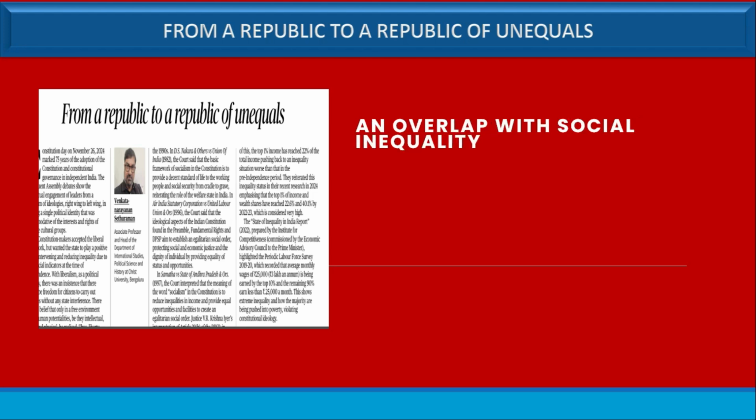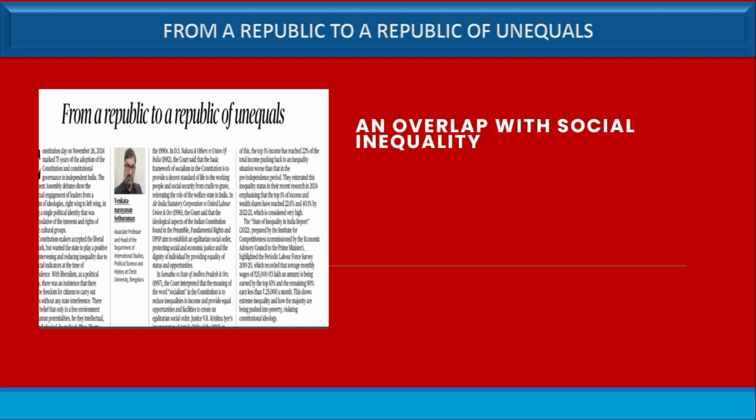So inequality always overlaps with social inequality. Scheduled Tribes are not present in the billionaire wealth, Other Backward Classes are a mere 10% in the billionaire wealth, and Scheduled Castes are 2.6 percent represented in the billionaire wealth.